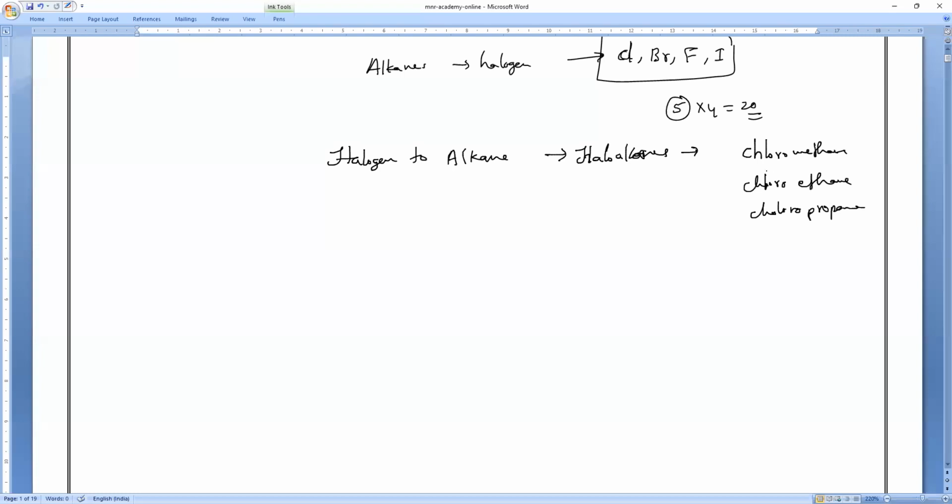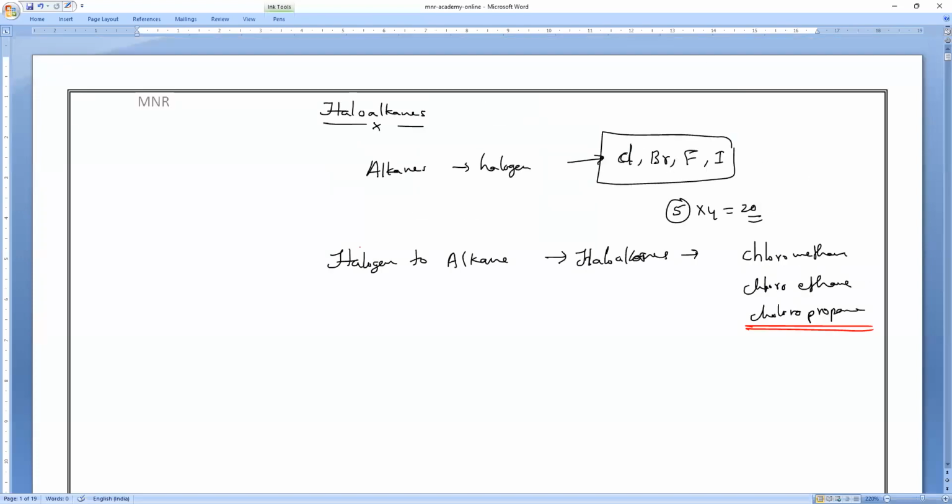If you add bromine, bromo will come; iodine, iodo; and fluorine, fluoro. But the very important thing is their common names as well as IUPAC names. I hope I taught you yesterday; you need to focus on that. Am I right, everyone? Now today's class we are going to study the second functional group.